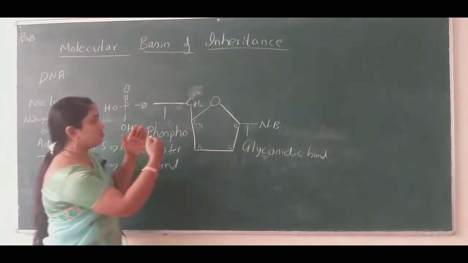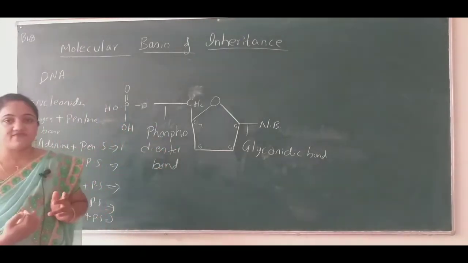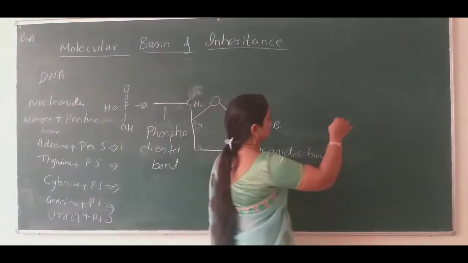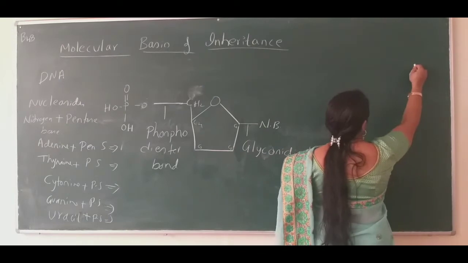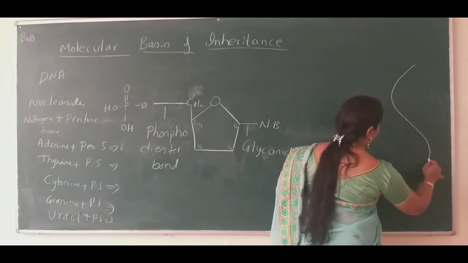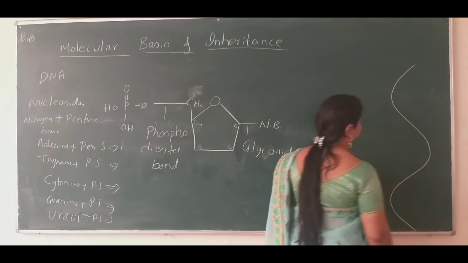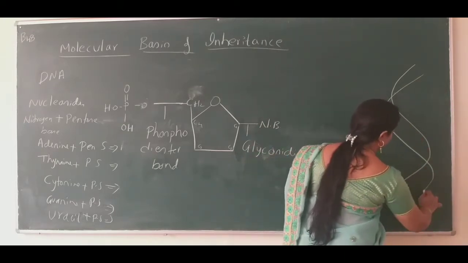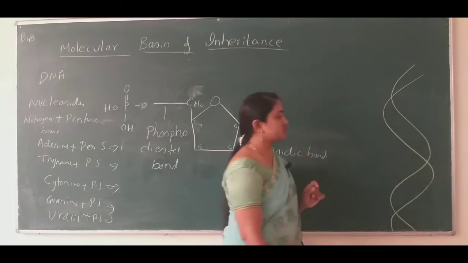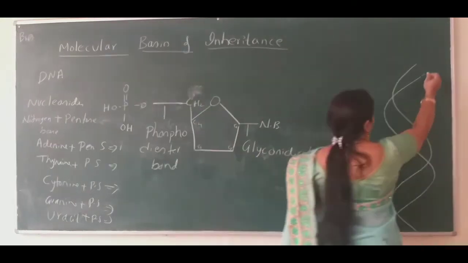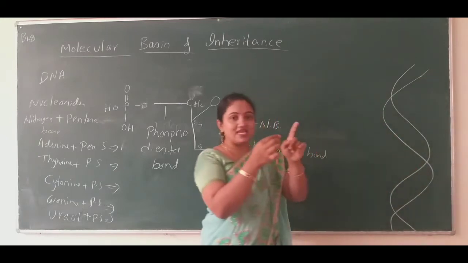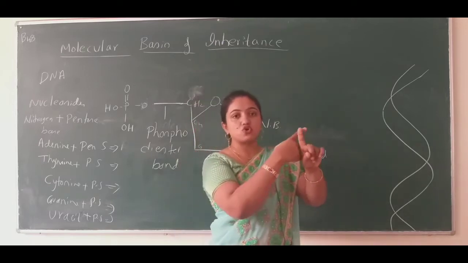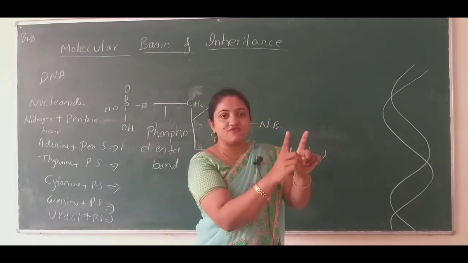So how do we write the subsequent, the one more nucleotide? Because as we know, the structure of DNA has two strands, right? Two strands helically coiled with one another. Coiled means they won't cross, they run parallel with one another.